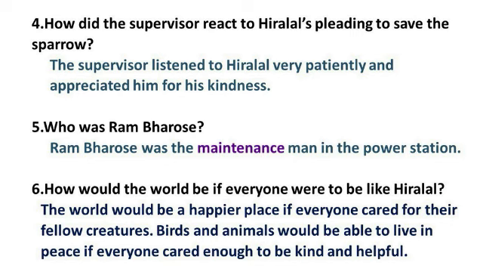Fifth one, who was Ram Barose? Ram Barose was the maintenance man in the power station. Maintenance, see to the spelling, don't make mistakes. M-A-I-N-T-E-N-A-N-C-E. If you get any long words, you can break into small words and learn it. Main, what is the spelling? M-A-I-N, main. Ten, what is the spelling? T-E-N. Like that you can learn it.